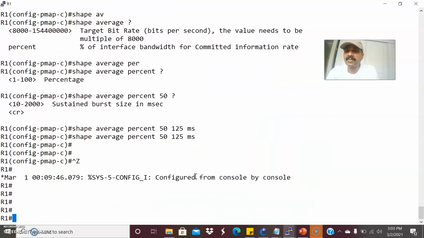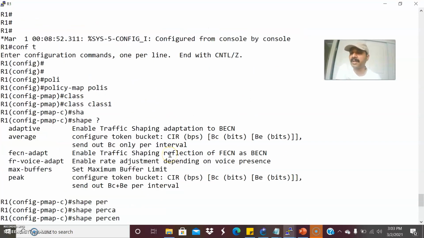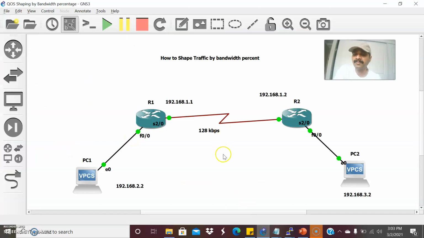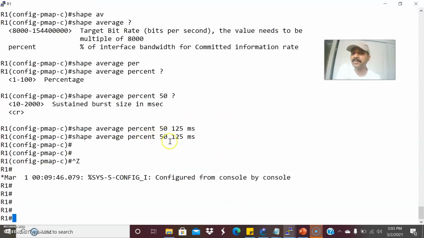So after that, now let us apply to the interface. So the same thing we have followed, right? First you have to create the class map for classifying the traffic. So that's an ICMP traffic. After that, we have to create a policy map for applying the level of service. So to the policy map, I have mapped the class name, and instead of shape average command, I have to specify shape average percent. If you are not specifying this, you have to directly specify 64,000. So here I want to specify by percentage. So that's the purpose of this slide. So shape average percent, 50% of the traffic, then followed by the time in millisecond.